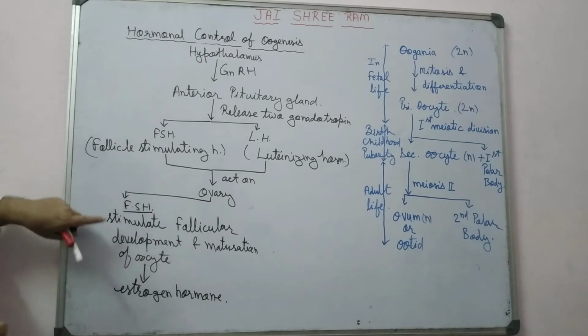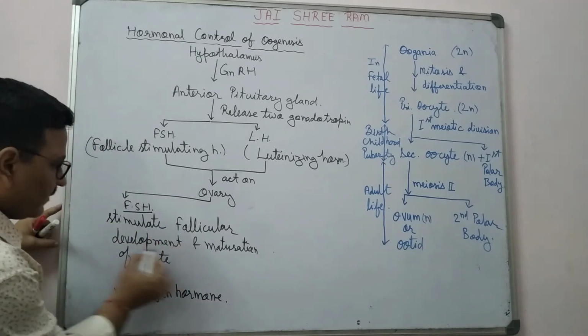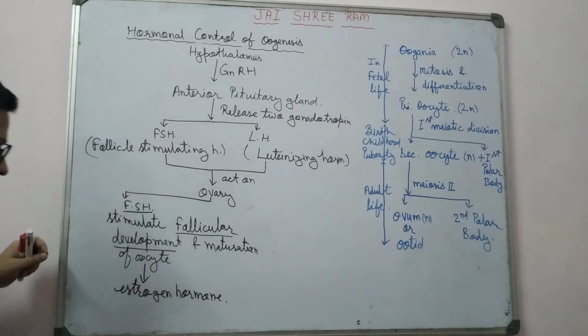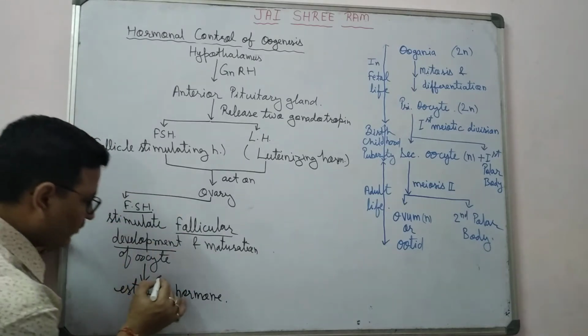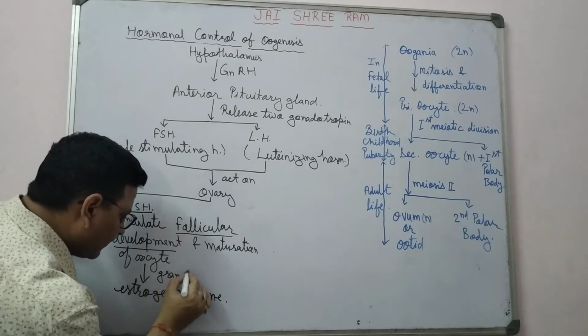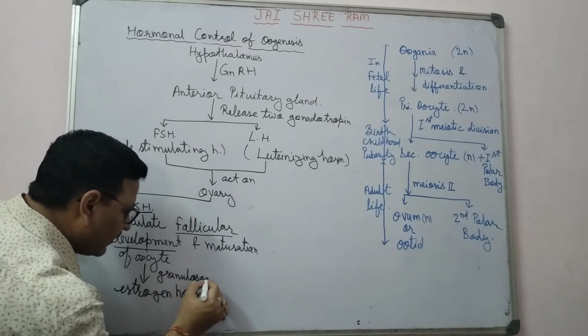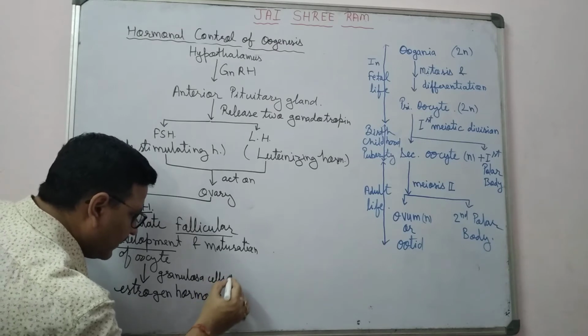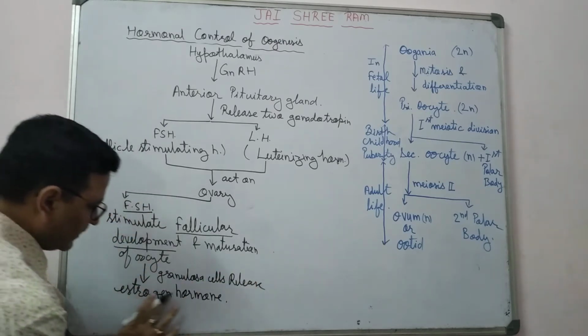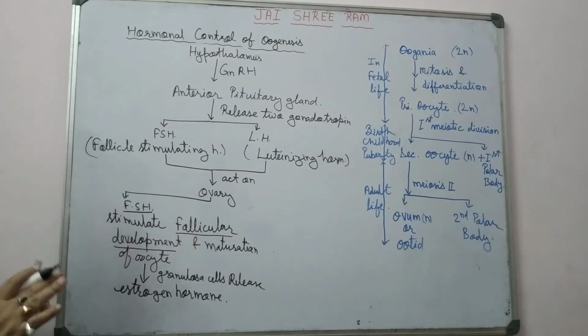Granulosa cells which are present in the follicle release estrogen hormone. So you can write here: granulosa cells release estrogen hormone.